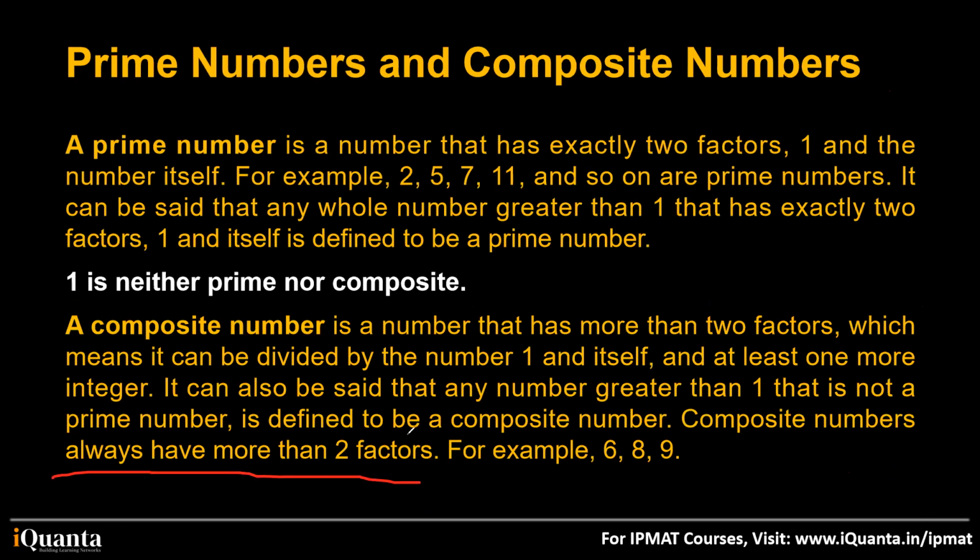So even if you memorize this line only, composite numbers always have more than two factors, then what is the confusion here, right? For example, I ask you two. Two, if you check its factors, has only two factors, one and two. Does two have more than two factors? No. So it is not a composite number, okay? And composite numbers are not negative. They are not negative, okay?